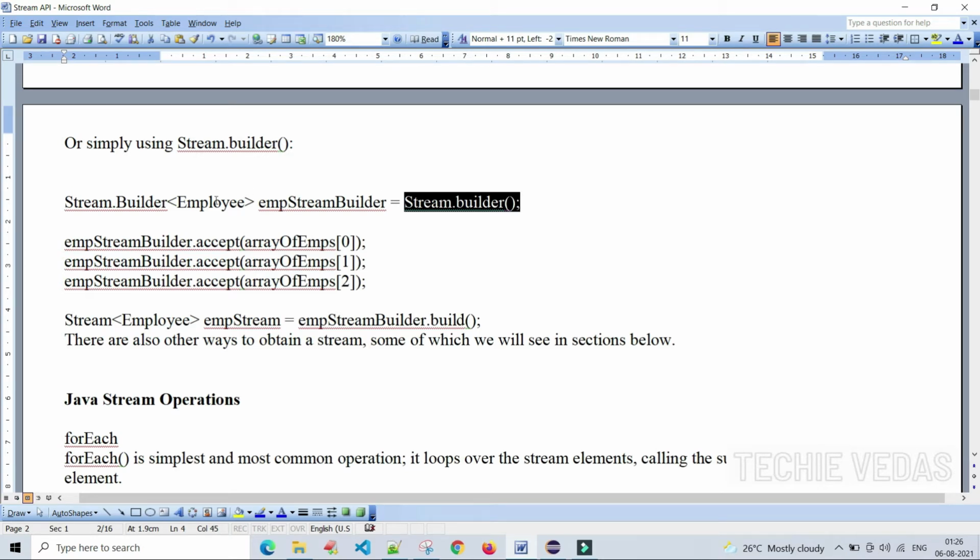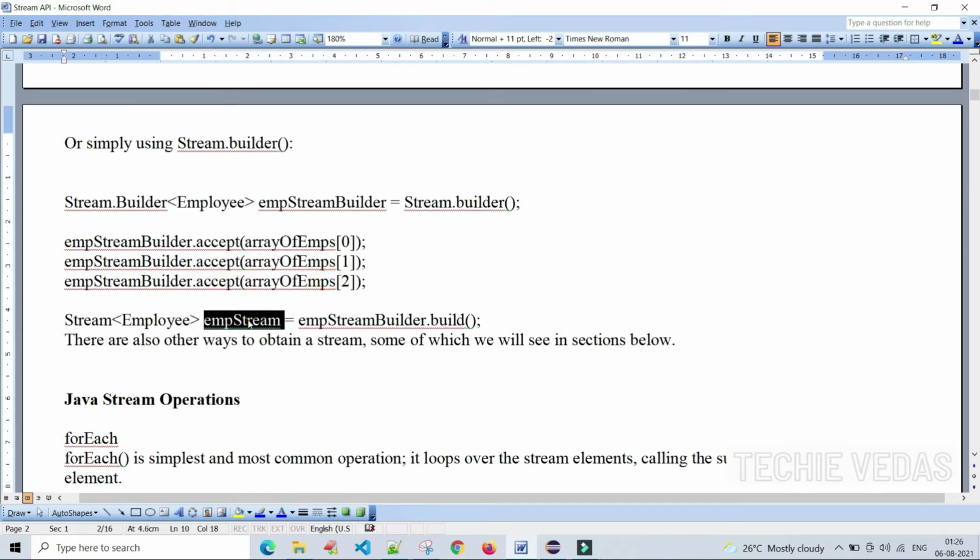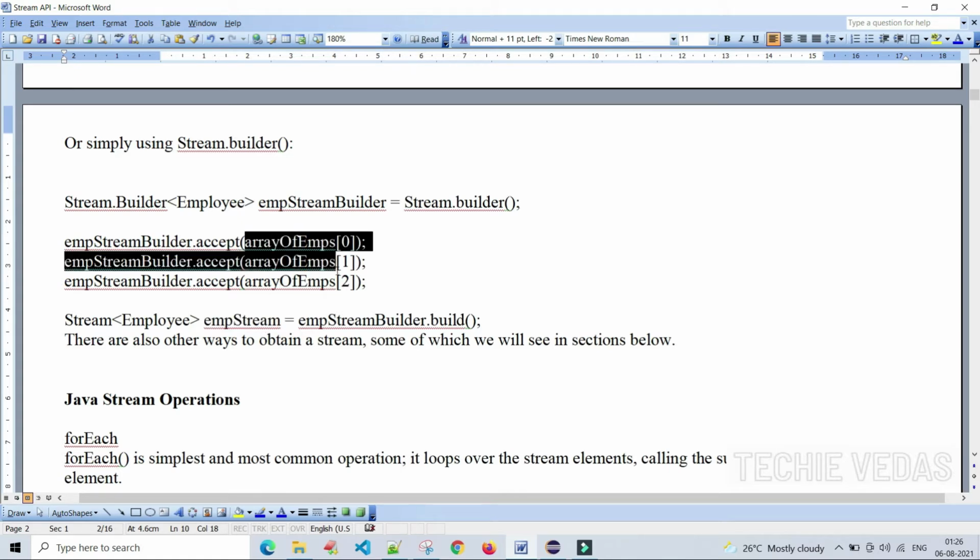Once we create the builder object, with that object we call accept, saying accept this first index value, second index value, third index value, and so on. At last, we call build, which means please build the stream with this list of elements that we have passed as parameters. And if we go through the empStream, you will get whatever the array of emps element values are there.